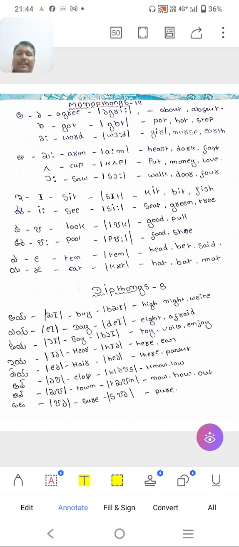Then yay, like that. Then there, parents, parents, like that you have to pronounce. Then ow. So this is ow: close, no, low, like that. Then ow. See the symbol is changing: town, then now, how, out, like that we have to pronounce.